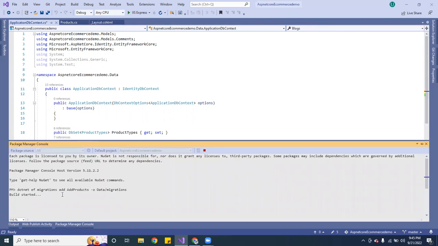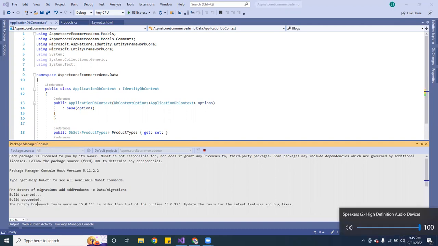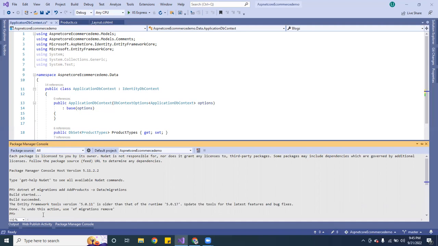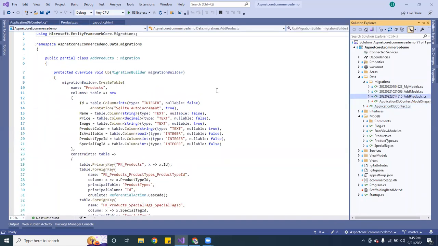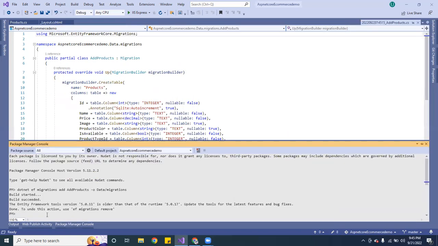Let's make sure there's no errors in there. Okay, it's building, and it's going to take a little bit. If everything goes nice and smooth, you're not going to have any errors over here. So then once you do all of that, you can go here and triple check your folder. See, now I have a new one, which is called add products. So it created a new one. Now that I have created a new one, I'm going to go ahead and update the data so that way you can go ahead and create the tables. All right, so what I want to do is dotnet ef database update, like that.